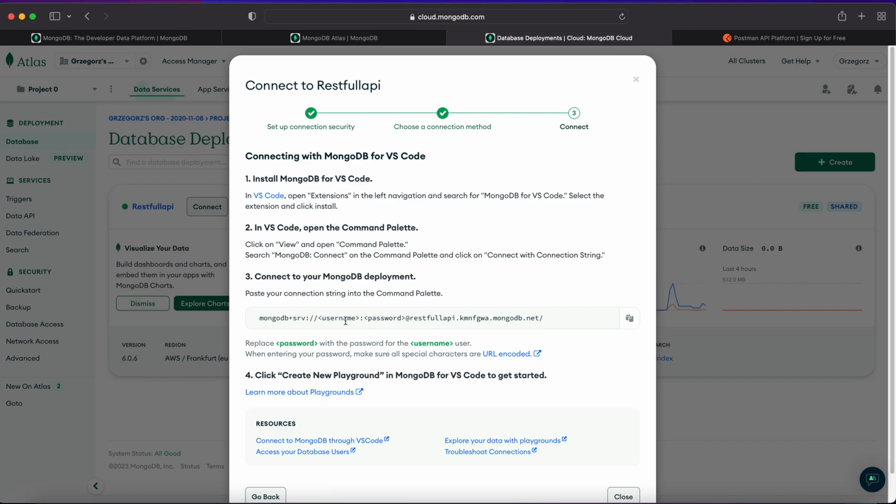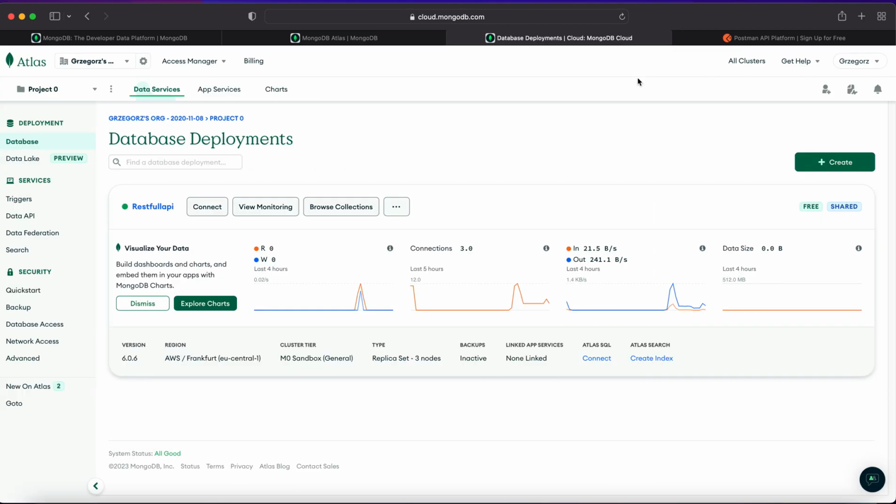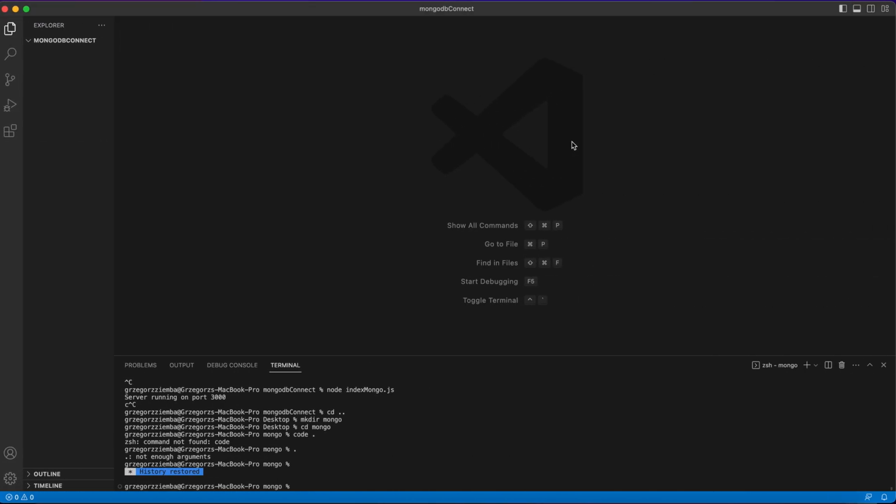And we've got some kind of very good looking, of course it's just a joke, URL that we should use to connect to our MongoDB. We'll need our password and username to match it over here. So we copy it, and for right now, we move to our code editor.